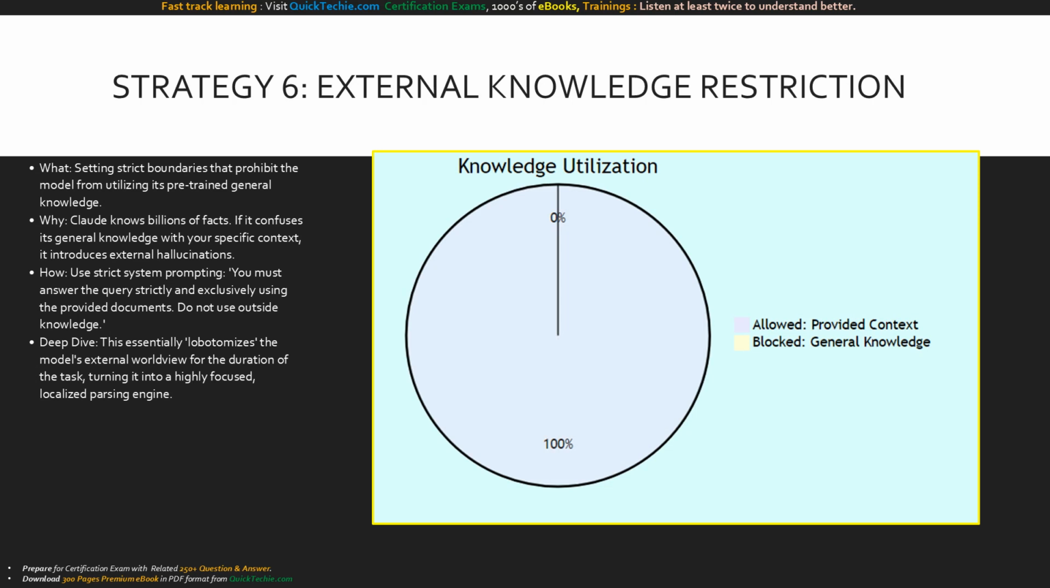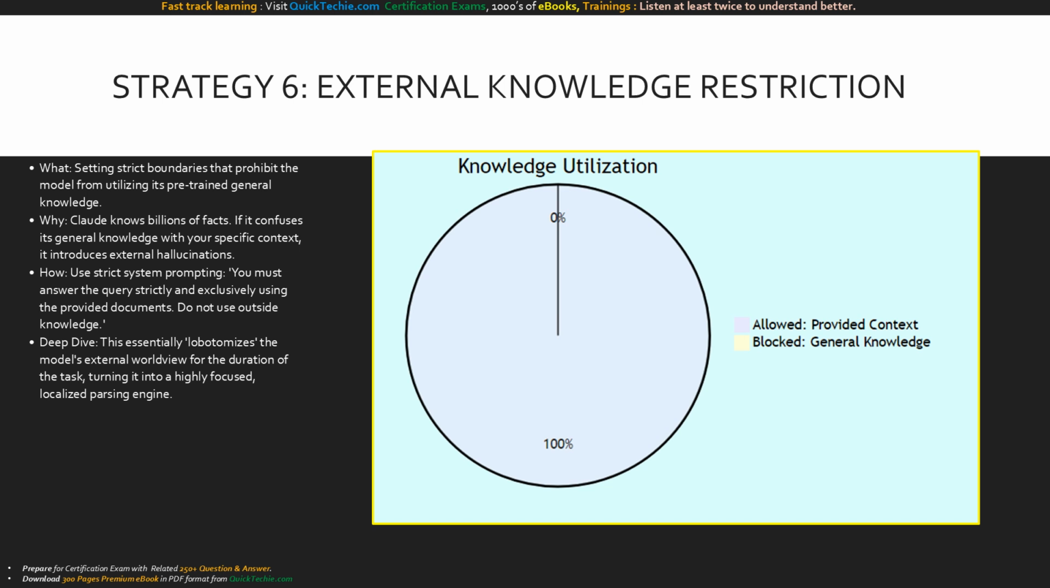Our final core strategy is external knowledge restriction. Claude is incredibly smart. It has been trained on a massive corpus of human knowledge. But sometimes, that's a problem. If you ask it to summarize your company's private HR policy, you don't want it filling in the blanks with generic HR policies it read on the internet.